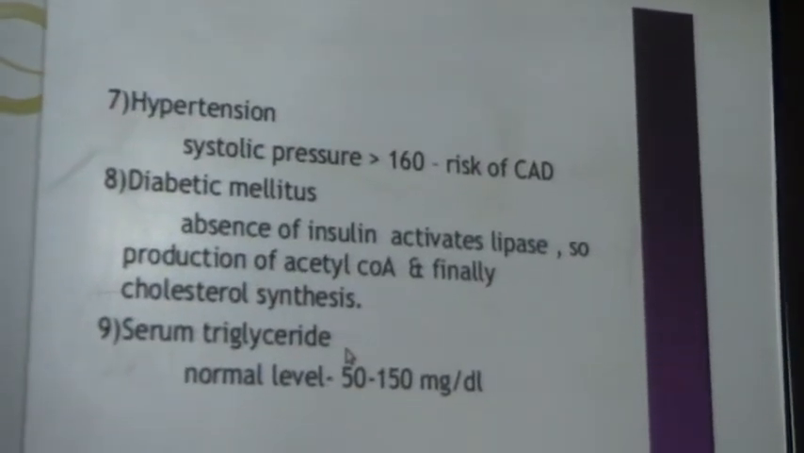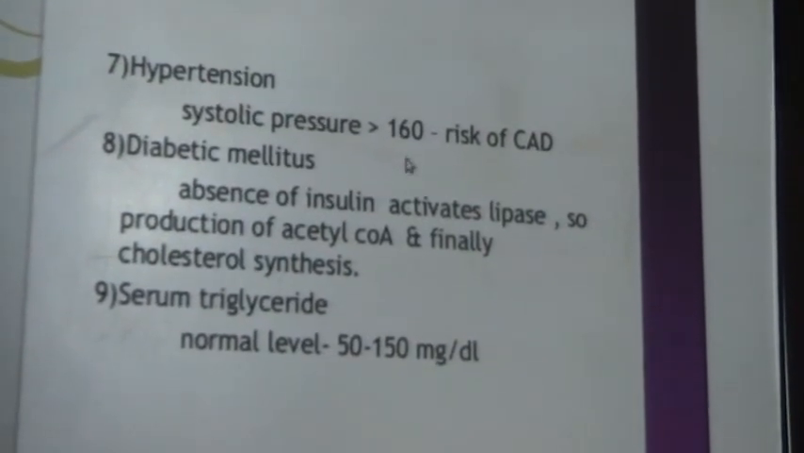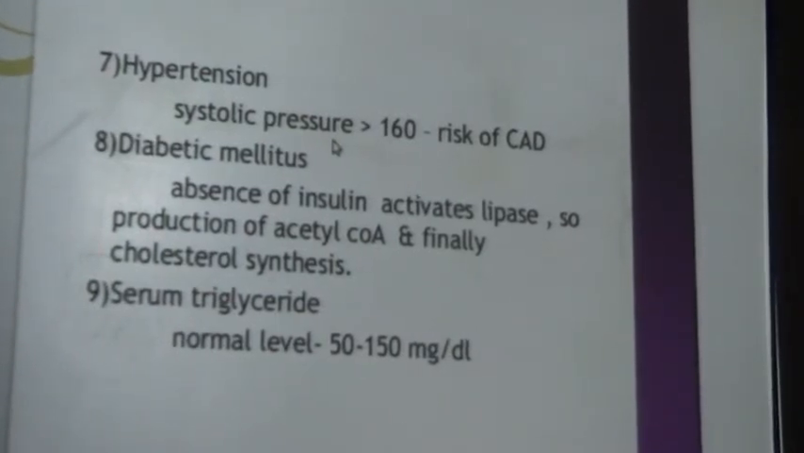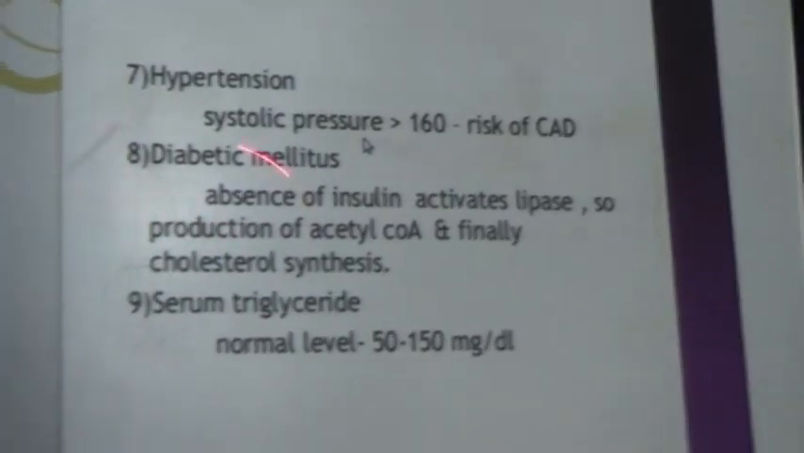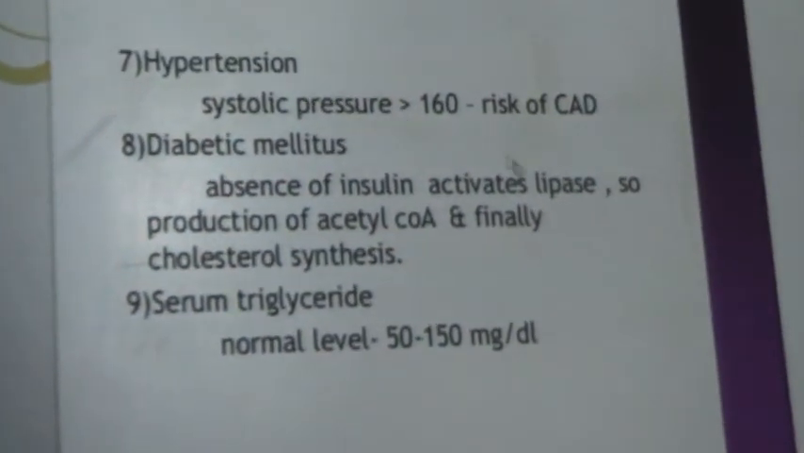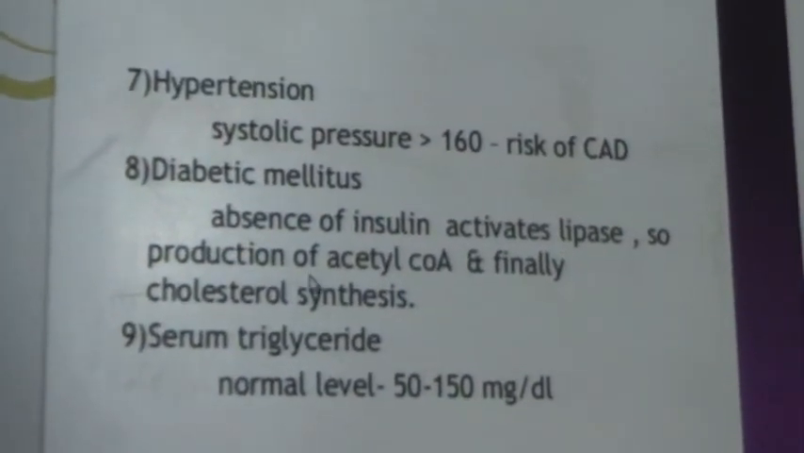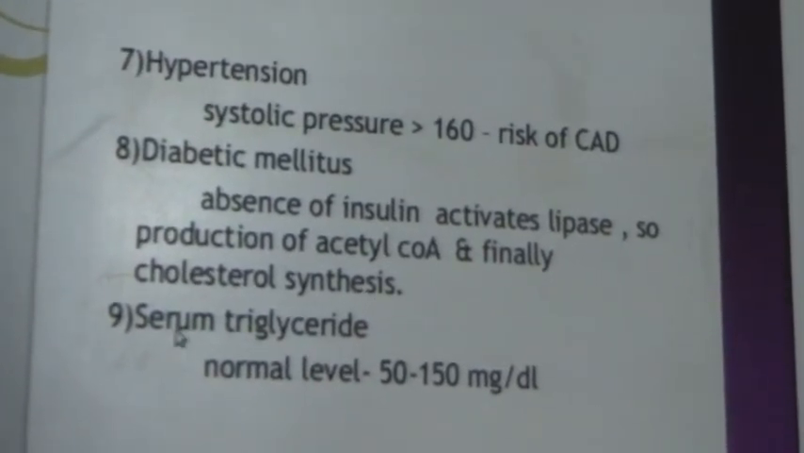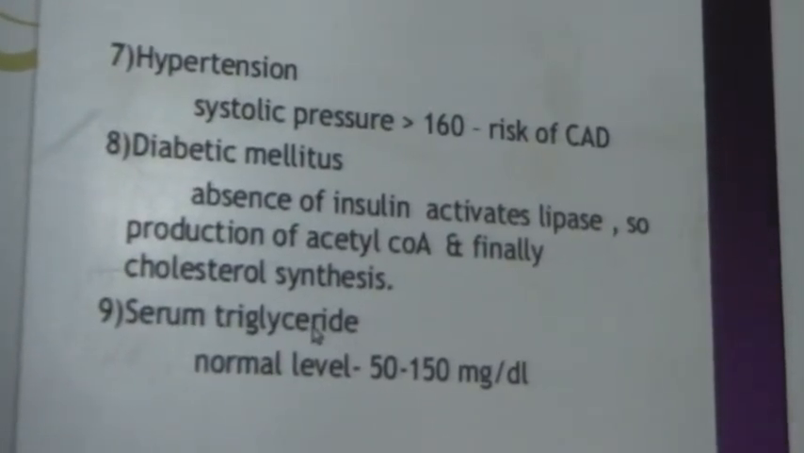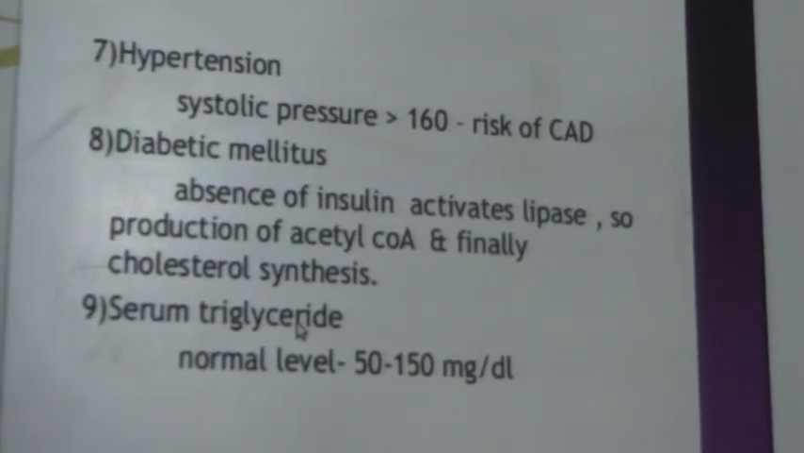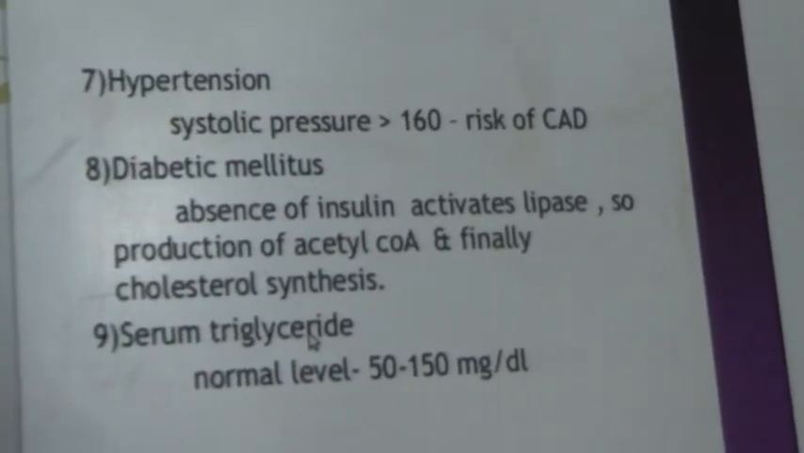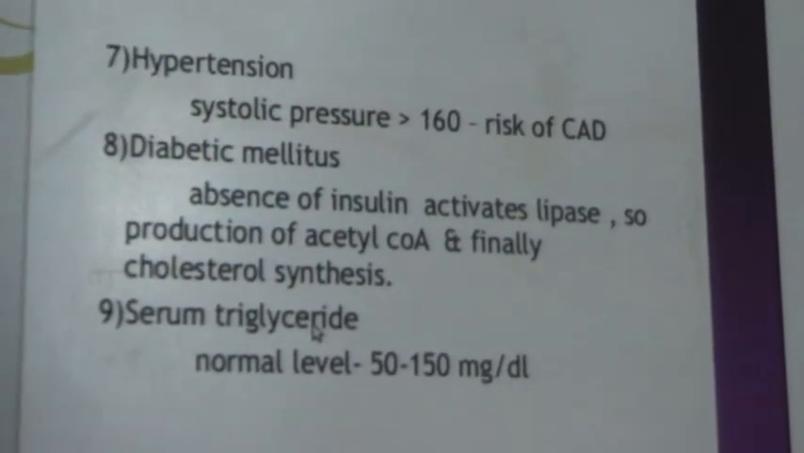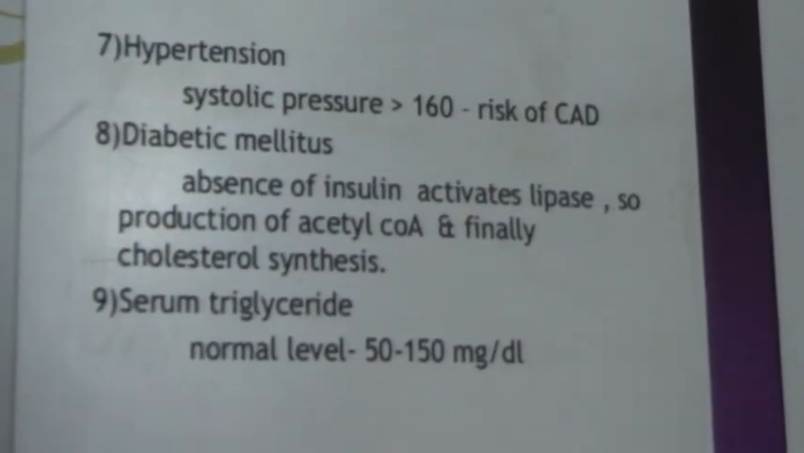Next, hypertension. If systolic blood pressure is more than 160, that shows the risk of coronary artery disease. Diabetes mellitus. What is the effect of diabetes mellitus on atherosclerosis? Absence of insulin activates the lipase, so production of acetyl coenzyme A and finally cholesterol synthesis increases. Serum triglycerols are the simple fats, the storage form of lipids. The normal level ranges between 50 to 150 milligram per deciliter. Higher levels mean hypertriglyceridemia, which causes atherosclerosis disease.